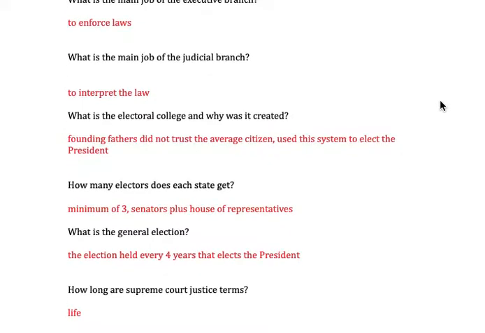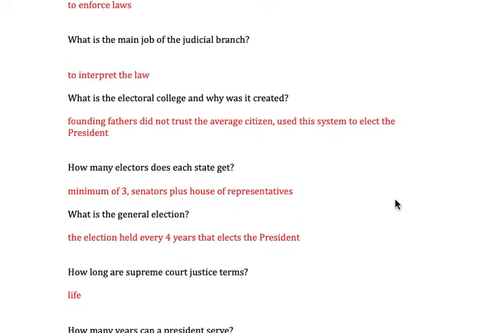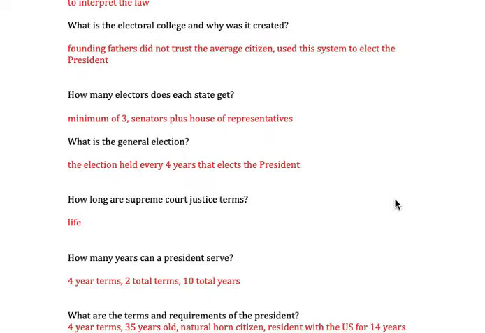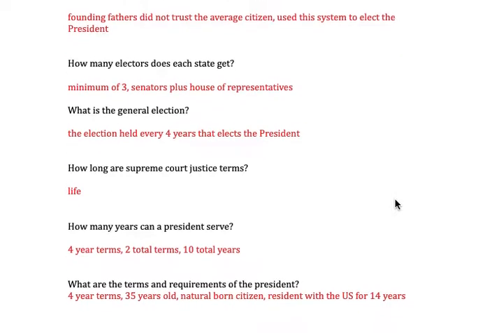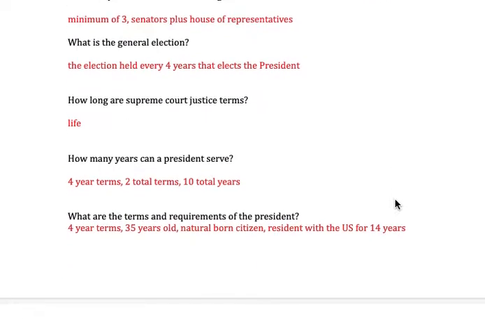The Electoral College is the way that we elect the president, and why it was created is because the founding fathers didn't really trust the average individual, and it's that system set up counting individuals from each state based on population for the House of Reps. So you have at least one House of Rep, plus you have at least 2 senators, so each state gets at least 3 electoral votes. What is the general election? It's every 4 years is this election that the president is elected in. Supreme Court justices serve life terms.